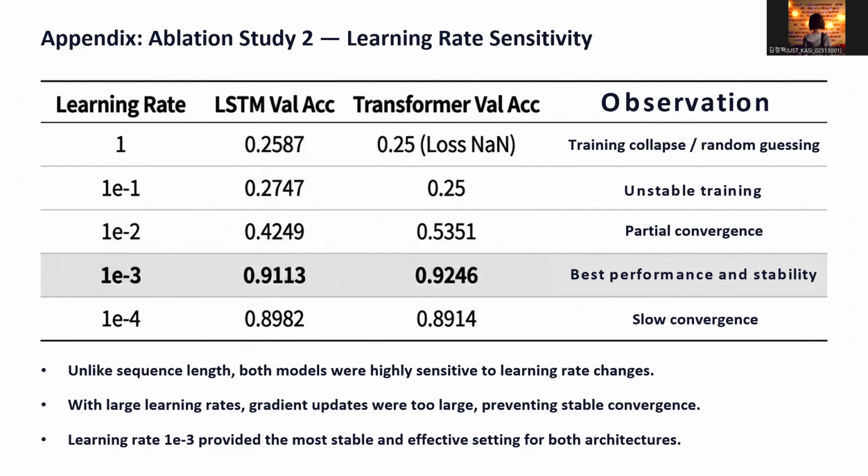Unlike sequence length, learning rate had a large effect on both models. When the learning rate was too large, training became unstable or collapsed. When it was too small, training was stable but too slow within 10 epochs. Overall, a learning rate of 1e-3 was the most stable and effective setting for both models.